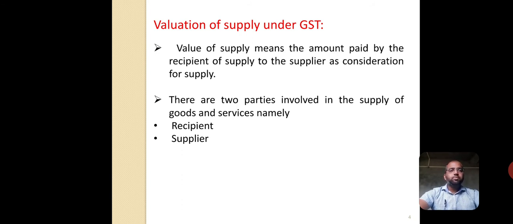There are two parties involved in the supply of goods and services, namely the recipient and the supplier. For completion of the supply of goods or services, there must be two parties involved in the particular supply, namely the recipient and the supplier.